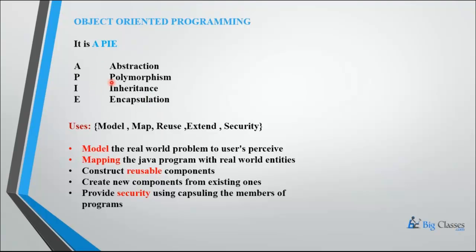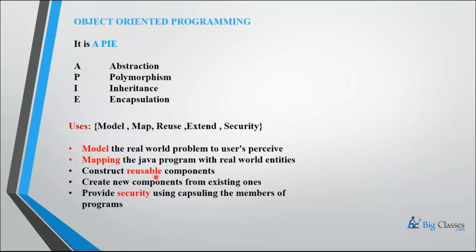Don't worry about all these things. In our session I will cover everything. I will give a small advantage of this object-oriented programming structure. It is used for modeling, mapping, reuse, extend, and security. Model means if you want to write a Java program, you need to map your real-world problems with the user perspective. And the second one is you need to map the Java program with the real-world entities.